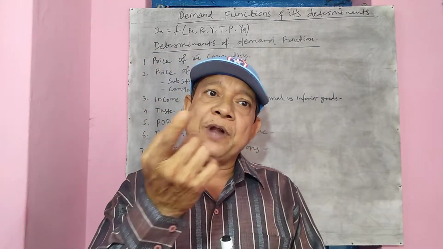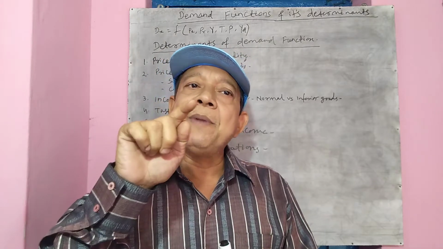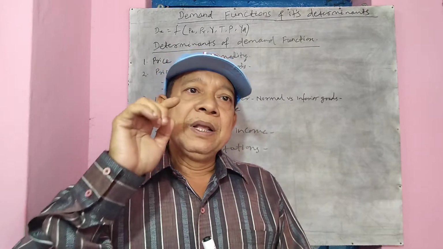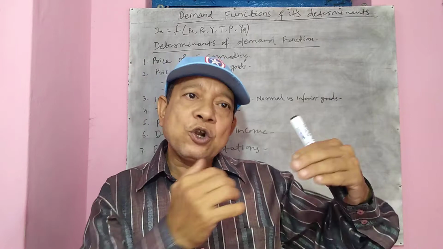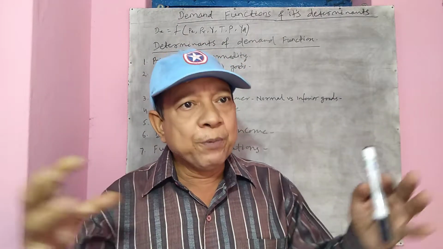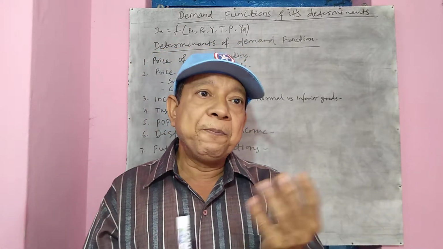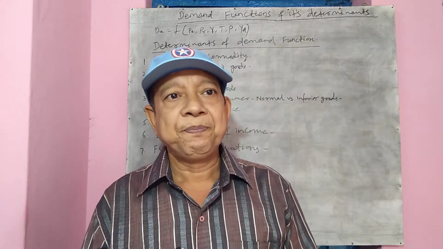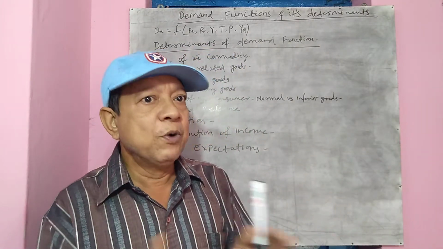We consume them jointly to satisfy one demand. So if the price of petrol rises, demand for motorcycle, demand for scooty will fall, because they are complementary goods. Unless you bring both things together, you can't satisfy that demand. Therefore, when the price of one good rises, automatically the other good's demand will fall. Their relationship is inverse or opposite. They move in the opposite direction.